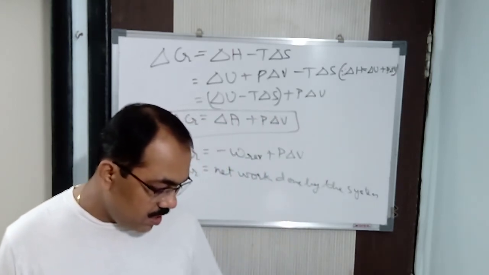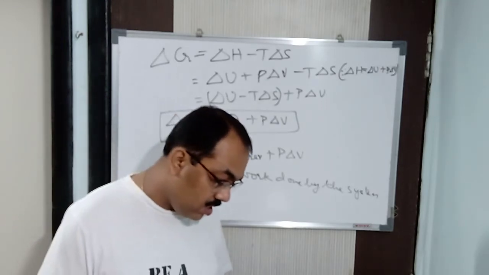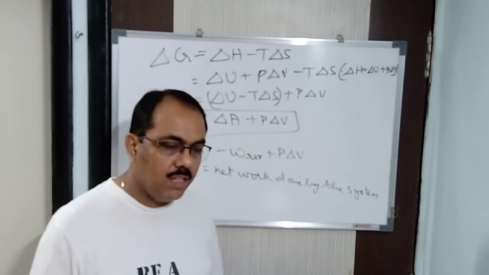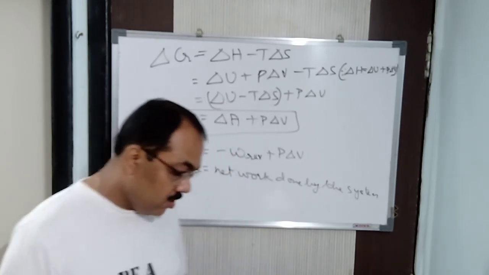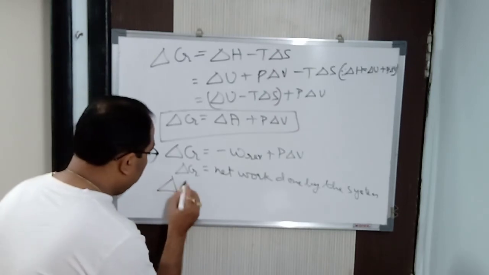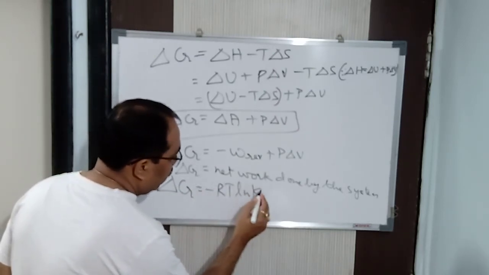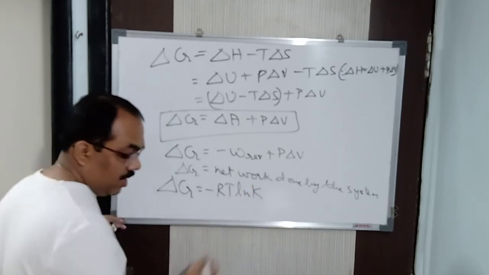Now, what is the relationship between the standard free energy change and the equilibrium constant? Equilibrium constant we will be studying in the next chapter, chemical equilibrium and ionic equilibrium, and I will be teaching you. So the formula is del G naught is equal to minus RT ln K, where K is the equilibrium constant and ln is the natural log.